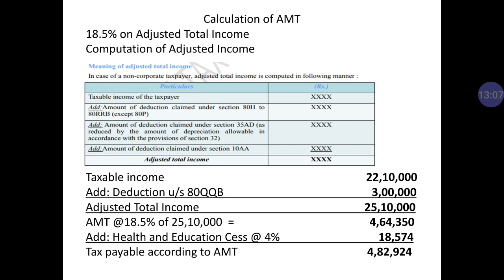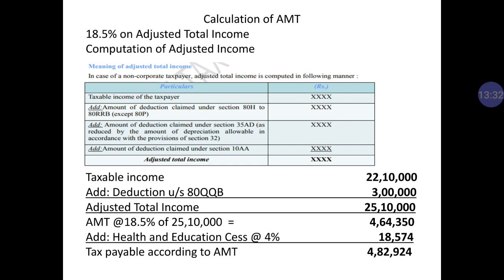So for the calculation of alternative minimum tax at 18.5%, we will calculate 18.5% of 25,10,000. Now it is 4,64,350. So this is the alternative minimum tax without education and health cess. Now we will add health and education cess at 4%. It is 4% of 4,64,350.